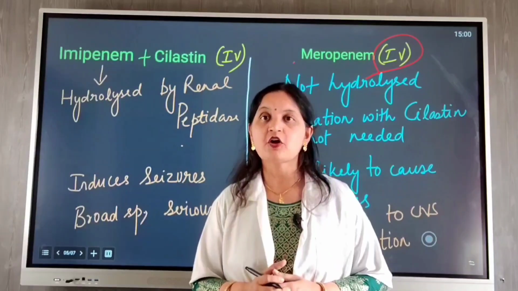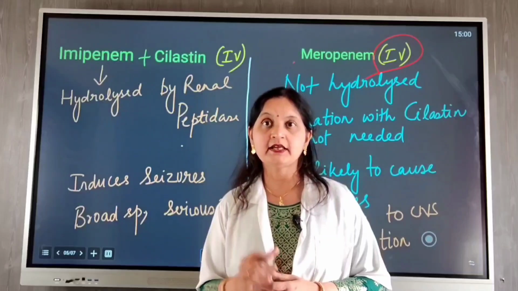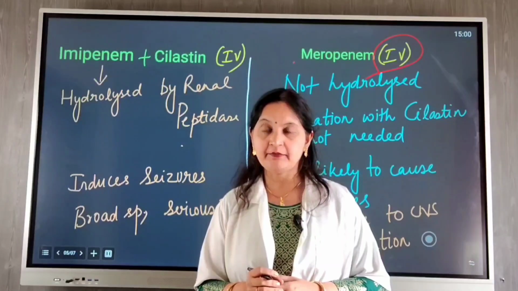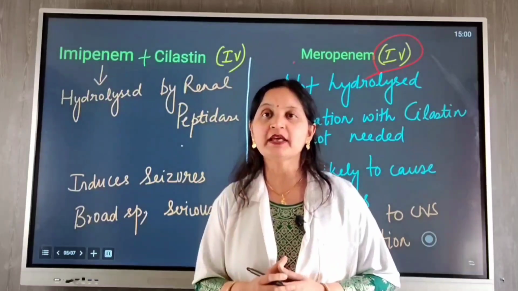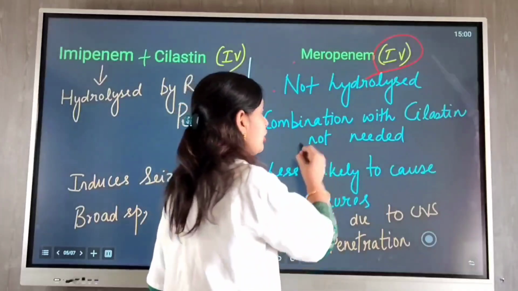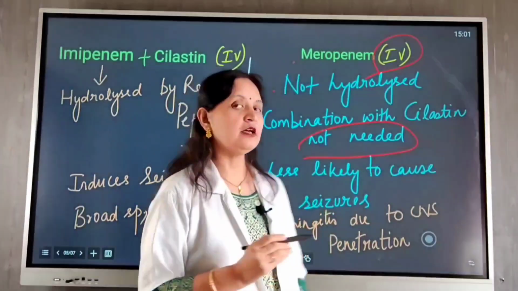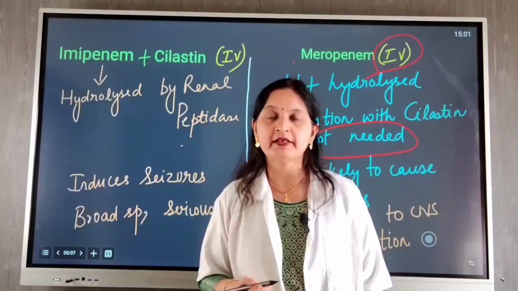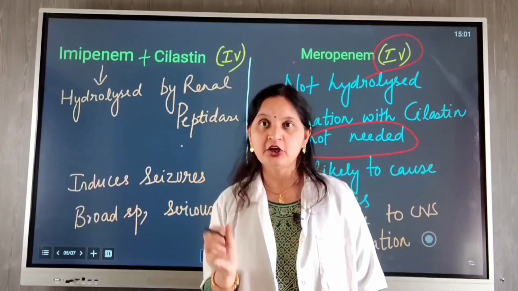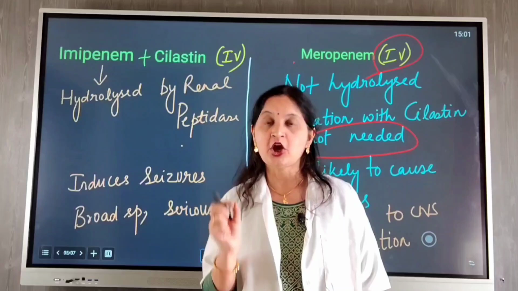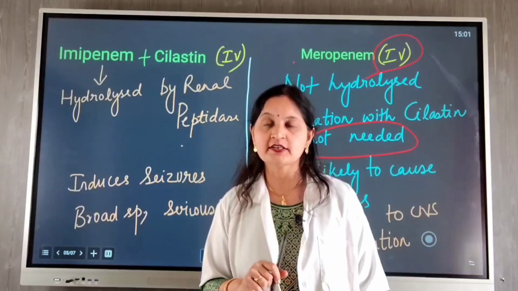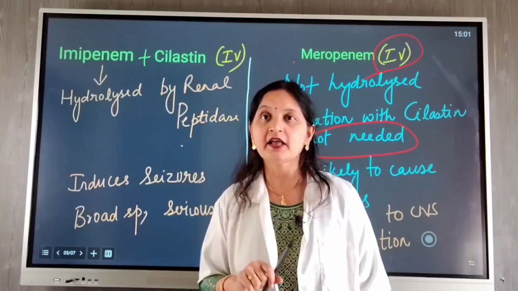Now, some of the advantages of meropenem over imipenem is that meropenem is not rapidly hydrolyzed by renal peptidase enzyme and therefore does not need to be combined with cilastatin. So combination with cilastatin is not needed in case of meropenem and also other carbapenems. However, imipenem has to be combined with cilastatin to ensure therapeutic efficacy. Also in terms of adverse effects, meropenem is less likely to cause seizures while seizures can occur at high doses